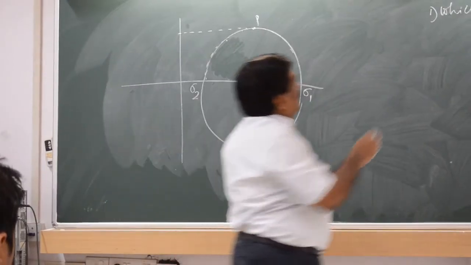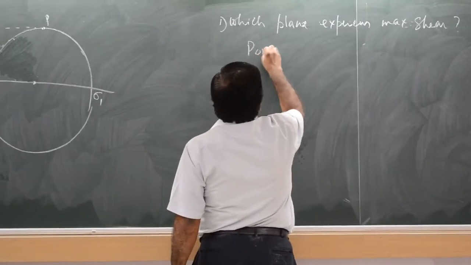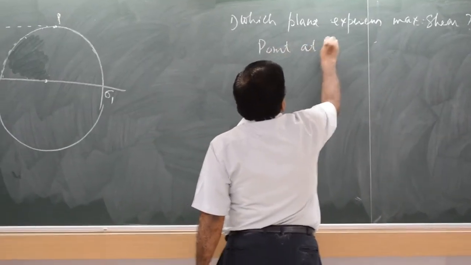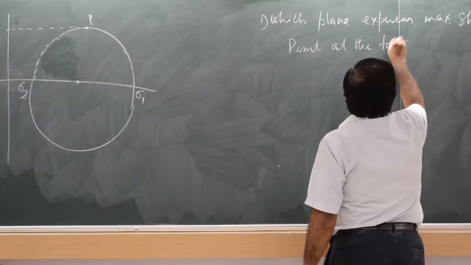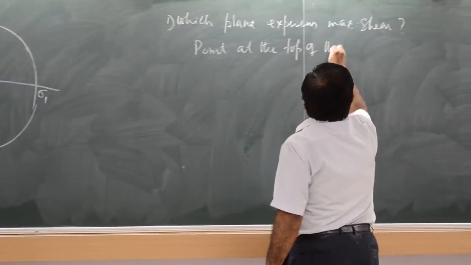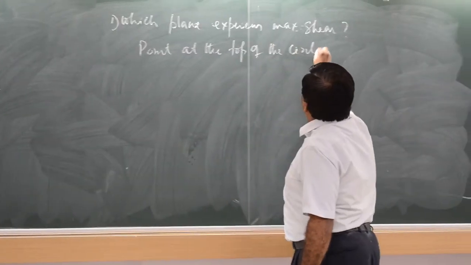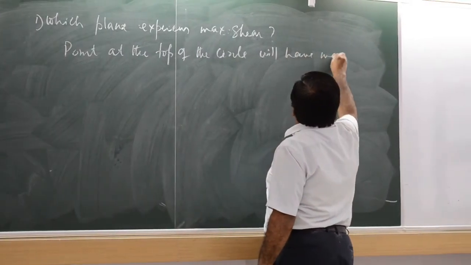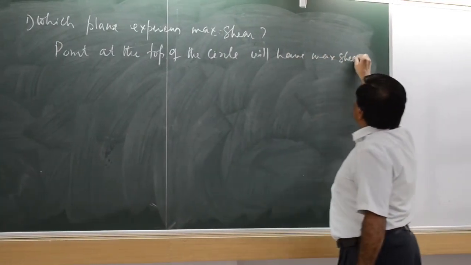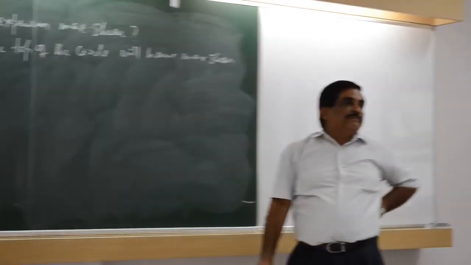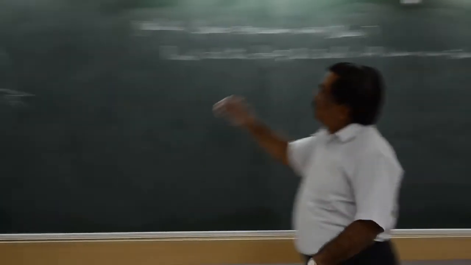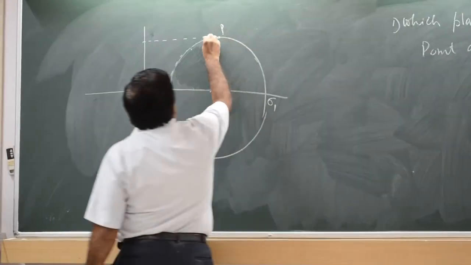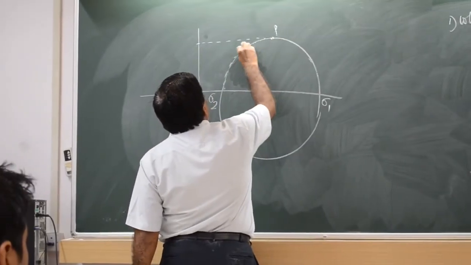So only the point at the top of the circle, at the top of the circle, we will have maximum shear. होगा नहीं? तो ये point, any other point, इसका value will be less.